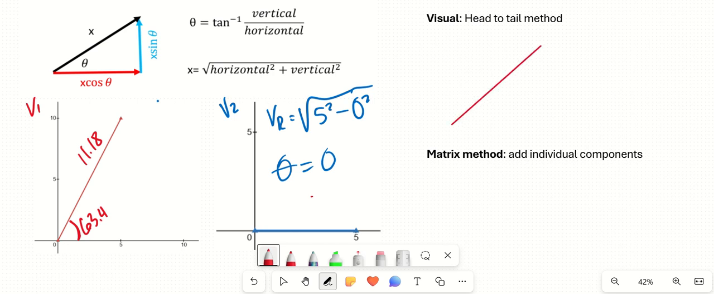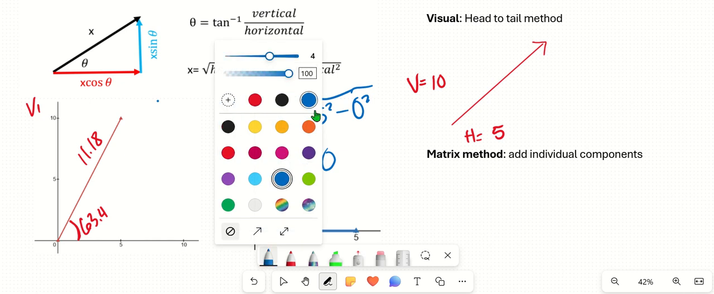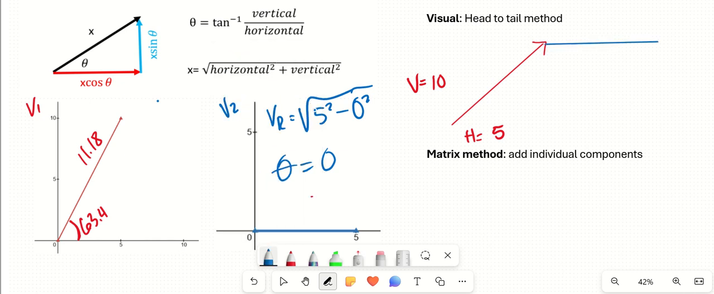So I'm going to take vector 1, and I'm just going to draw it as it is. And I know that this has a horizontal component of 5 and a vertical component of 10. So this is its horizontal component. This is its vertical component. And then I'm going to take my second vector, my blue vector, and draw that one. Head to tail means that I take the head of my first vector and I place the tail of my second vector on it. The tail is the part that doesn't have the arrowhead. For this vector, I have a horizontal component of 5 and a vertical component of 0.